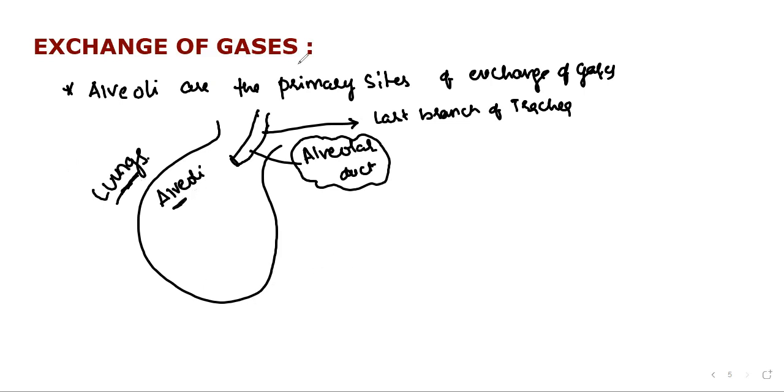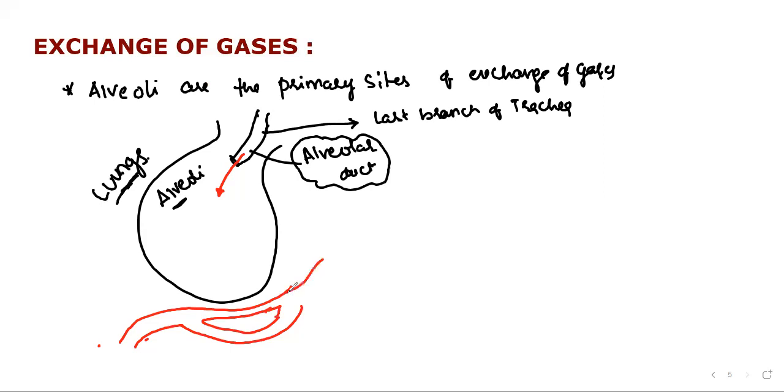And who is another participant here? Atmospheric air enters into the alveoli. And who is the other one? The blood capillaries, which are coming from the heart.